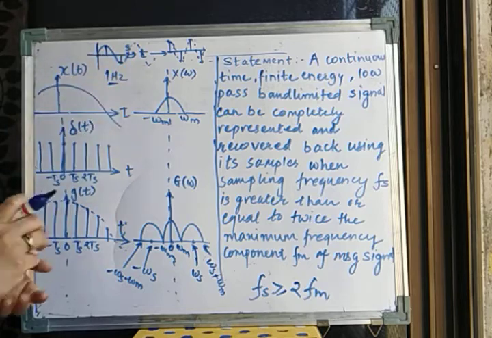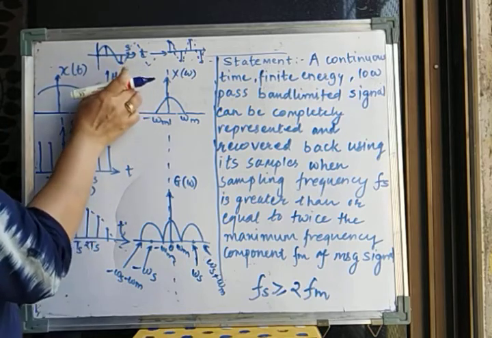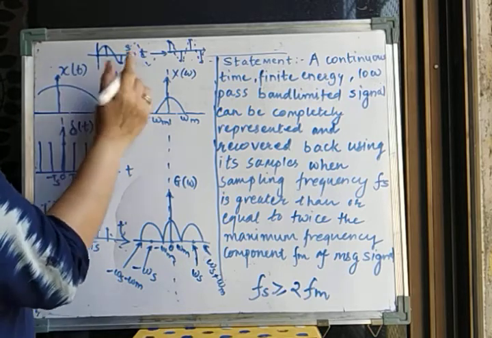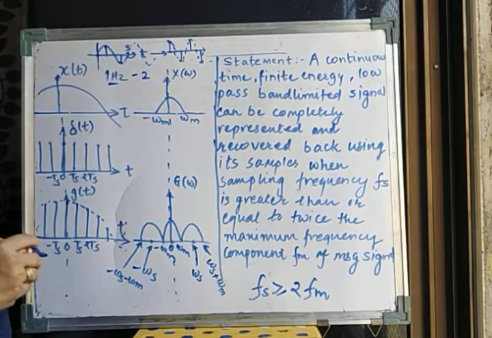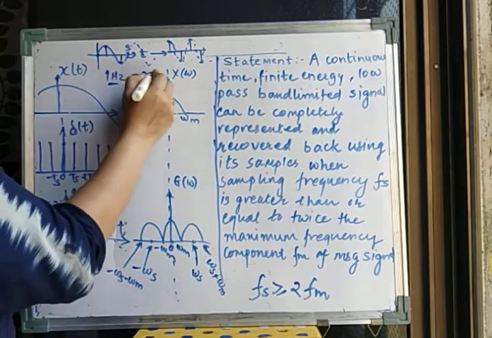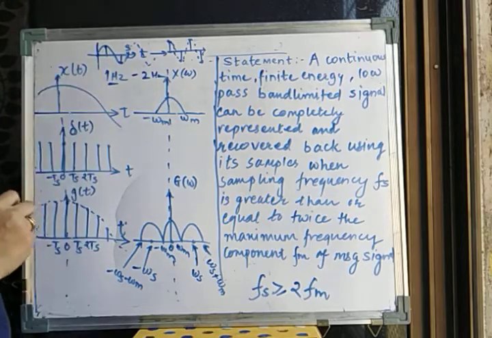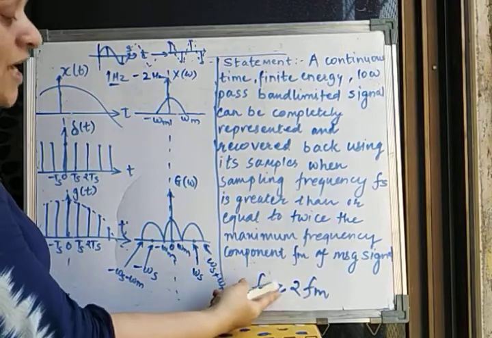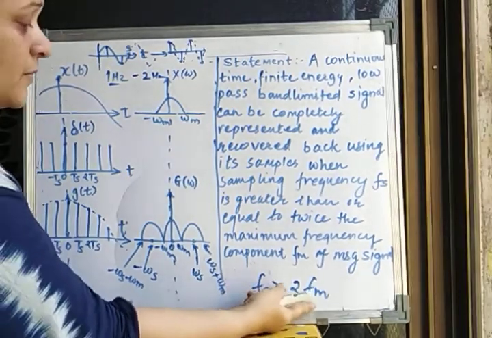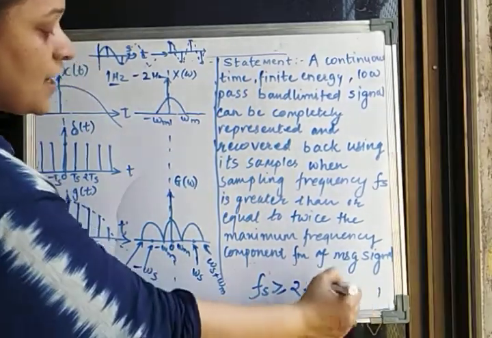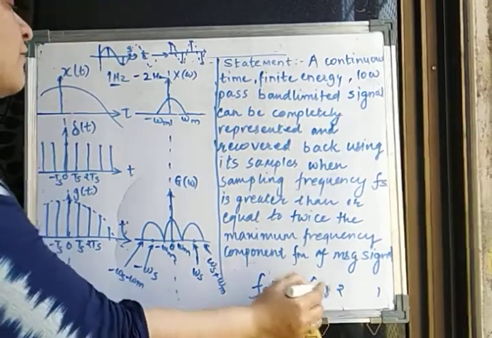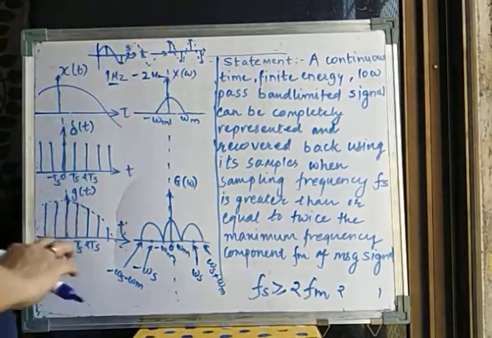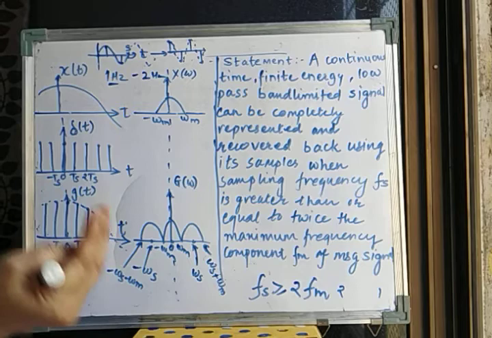So what we have done is, for 1 hertz frequency, how many samples have we taken? We have taken 2 samples. So the frequency of sampling is 2 hertz here. This is what we have seen: the frequency of sampling should be equal to 2 FM. Here FM is 1 hertz and Fs is 2 hertz. If it is equal, at least we have a chance of recovering our signal back.